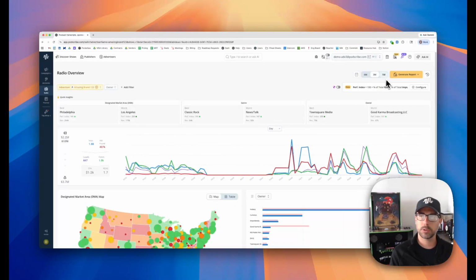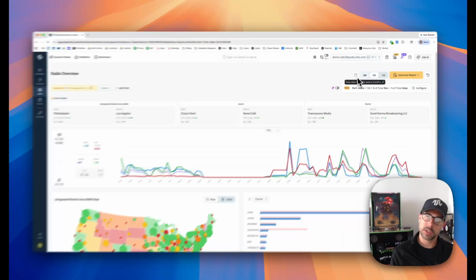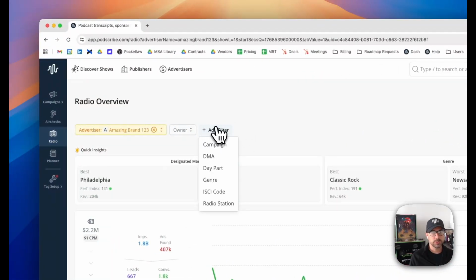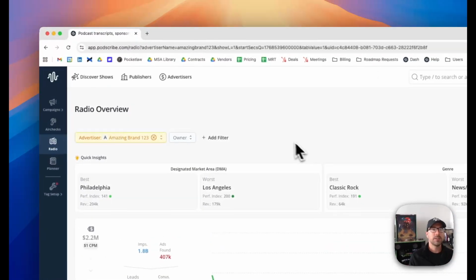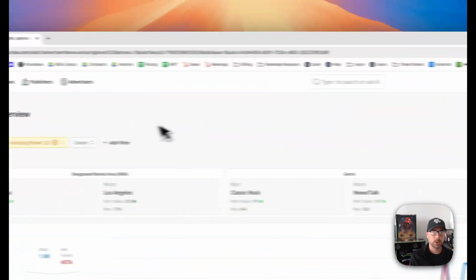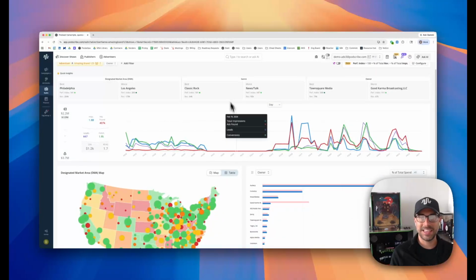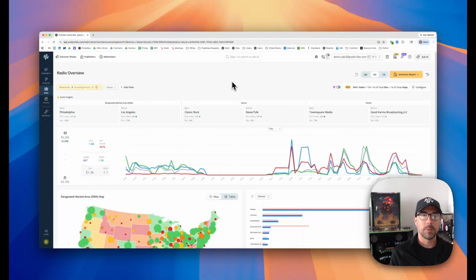So we've got a nice time picture based on 1 month, 3 months, 6 months, or a custom date range here. You can also add some additional filters, like if I only want to specifically look at one DMA or one particular day part and really start analyzing there. These filters and time ranges up here will dictate what the data is that's down here. Again, a very familiar concept to those folks that are currently using Podscribe.